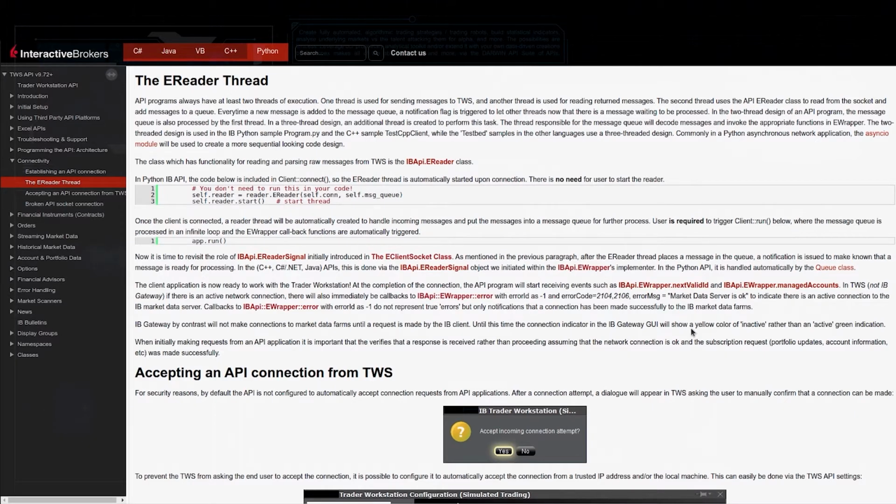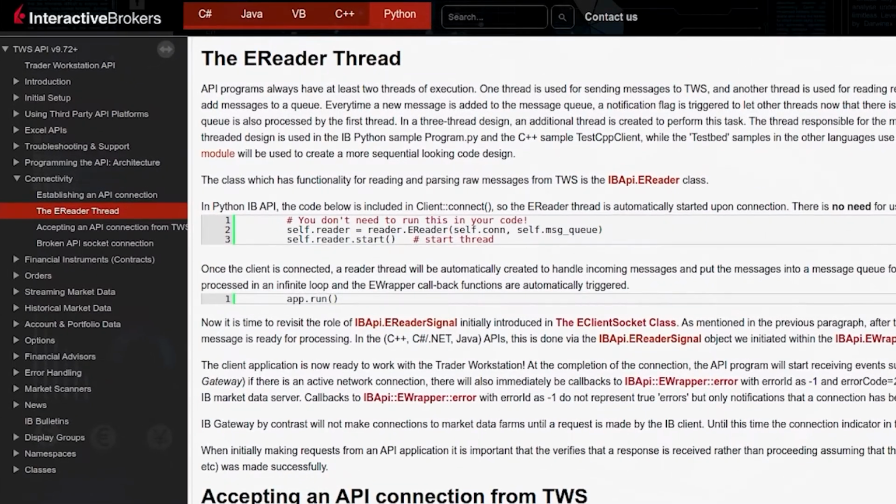A process can contain one or more threads, and all threads in the same process share the memory map and open resources. Processes allow you to run independent programs at the same time that may not be specifically written to work with each other, and using threads saves memory and makes programming easier. In Python, the EReaderSignal object is not used in the TWS API. In this case, the queue class handles the task of notifying the user when a message is ready for processing in the queue.